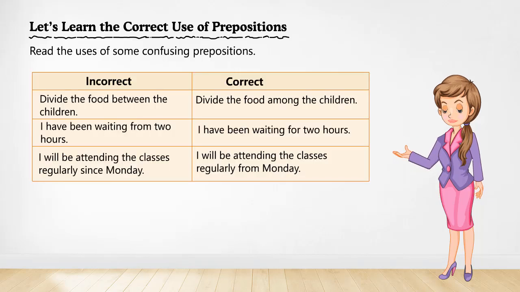Incorrect, correct. Divide the food between the children. Divide the food among the children. I have been waiting from 2 hours. I have been waiting for 2 hours. I will be attending the classes regularly since Monday. I will be attending the classes regularly from Monday.